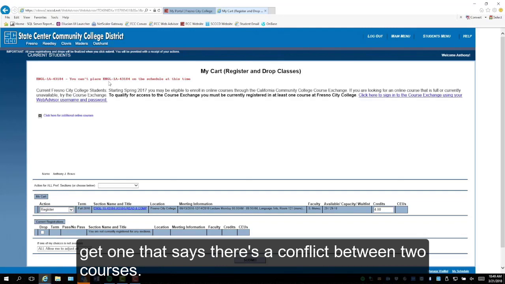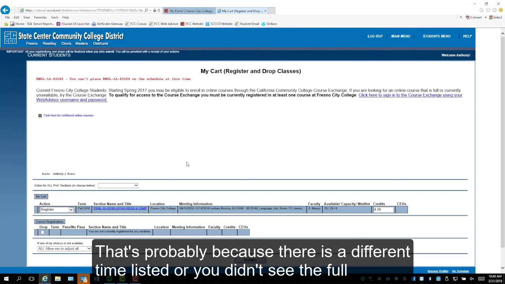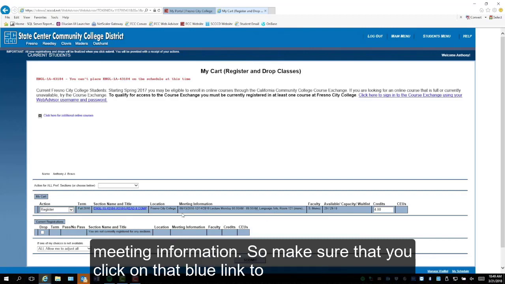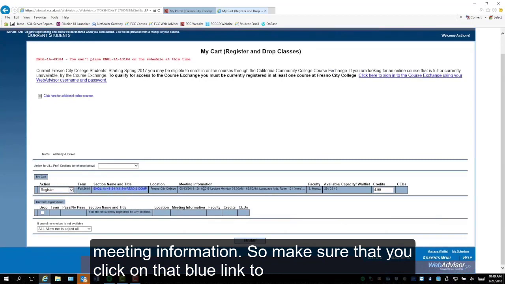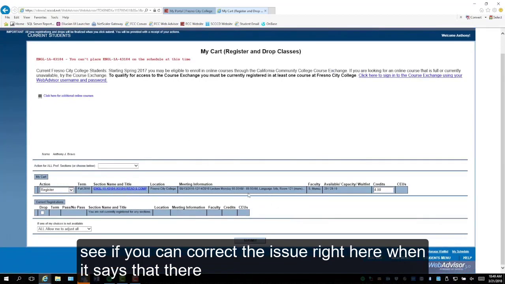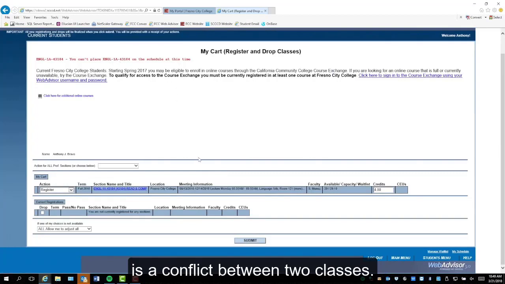You'll also get one that says there's a conflict between 2 courses. That's probably because there's a different time listed or you didn't see the full meeting information. So make sure that you click on that blue link to see if you can correct the issue right here when it says that there is a conflict between 2 classes.